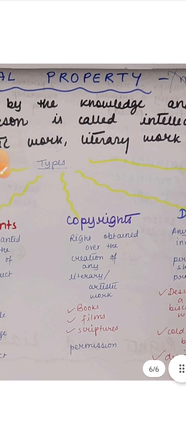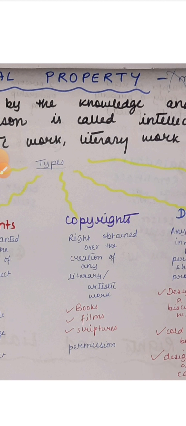Then we have copyrights. You must be familiar with the word copyright because we often use it in terms of films, various music videos on YouTube. The right obtained over the creation of any literary or artistic work refers to copyrights. Often we hear that there is somebody sued for copyrights. This is mostly done because the person has copied somebody else's work.